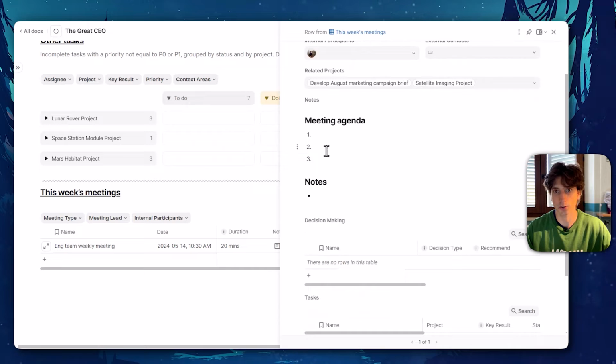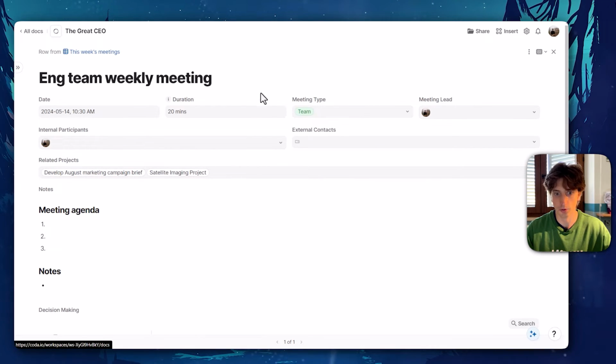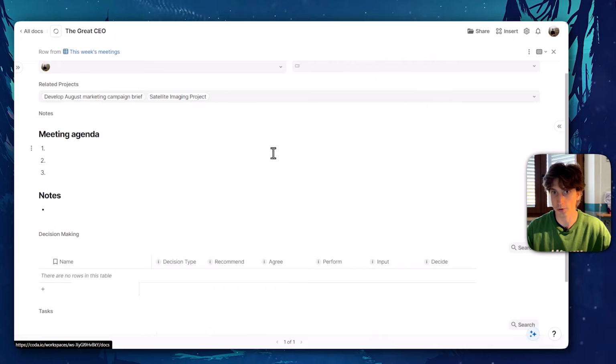And within the notes canvas, there is a template that auto-populates whenever you create a new meeting, and that contains the meeting agenda that you can fill out here, different items, and meeting notes that you can take during the meetings or after the meetings to document what went on in the meeting. If there are decisions to be made, those will show up here in the decision-making view. And as per usual, you can always expand the page in full screen to focus on it, for example during the meeting.